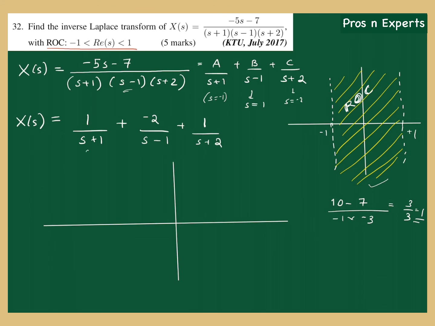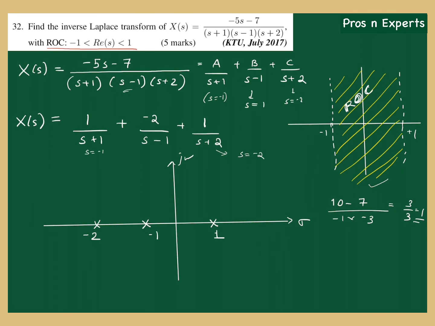One at S equal to minus 1, right? So I'm marking S equal to minus 1 here. Another pole is at S equal to plus 1. This is sigma or real part of S, and this is j omega, you know that. And the third one is having the pole at S equal to minus 2. So here I can locate minus 2, right?